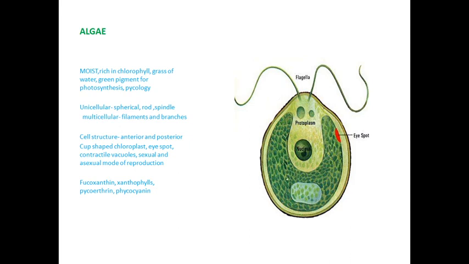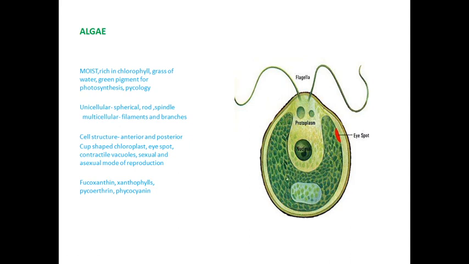In the cell structure of Chlamydomonas, there are two ends. This one is called the anterior end, and this one down here is called the posterior end. Compared to the posterior end, the anterior end is narrower and the posterior end is broader. The anterior end has flagella, which are used for locomotion.